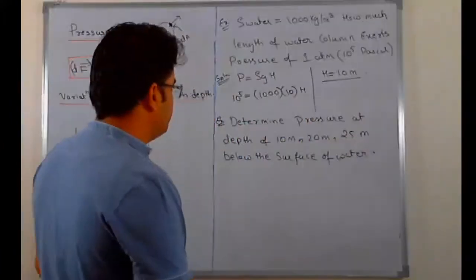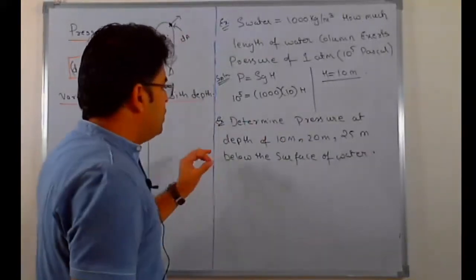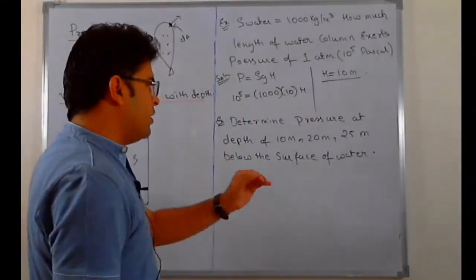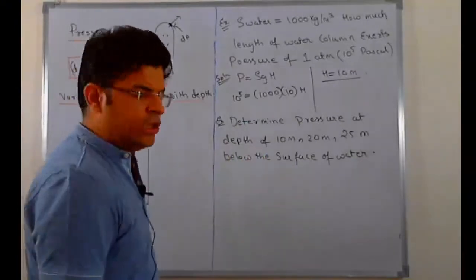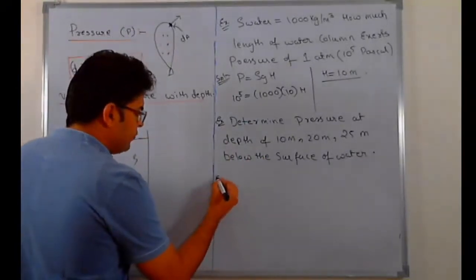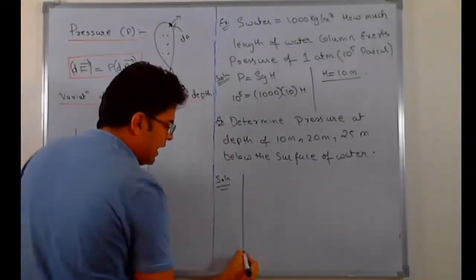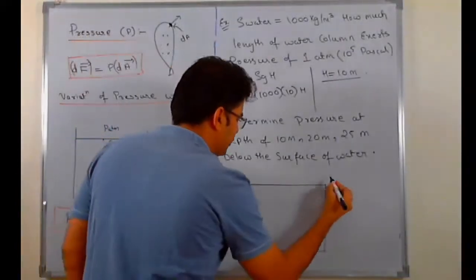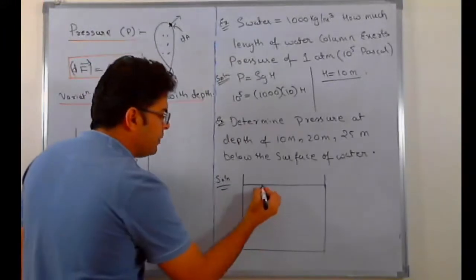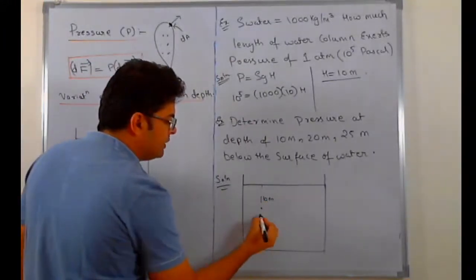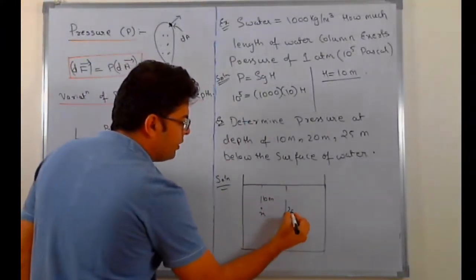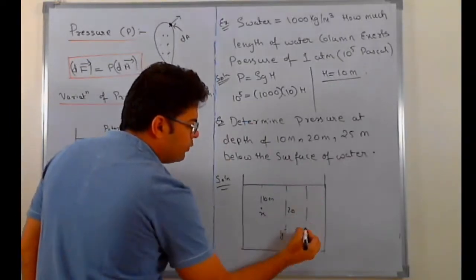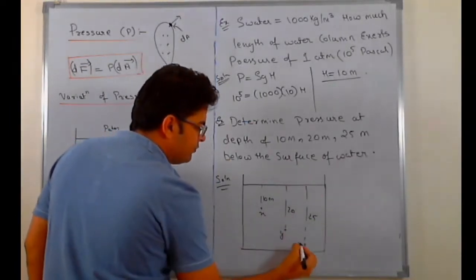Next question, determine the pressure at the depth of 10 meter, 20 meter, 25 meter below the surface of water. So now let's say we have this tank which has depth more than 25 meter. Let's say this is the surface of water. They are asking what is the pressure at a depth of 10 meter, let's say at point x, at a depth of 20 meter, let's say point y, and at a depth of 25 meter, let's say point z.